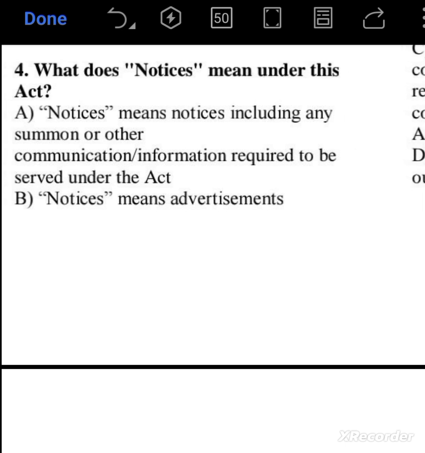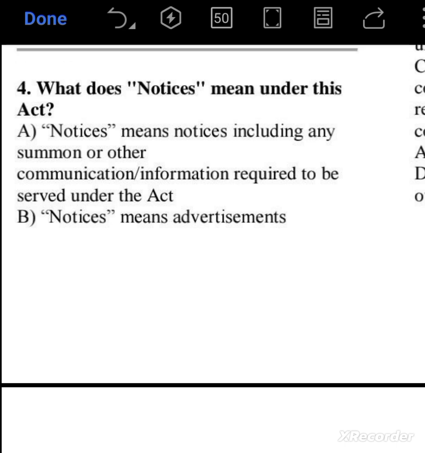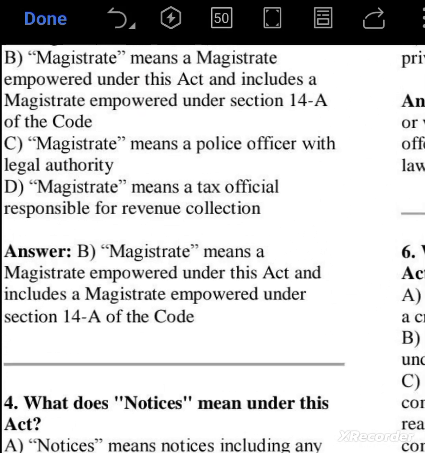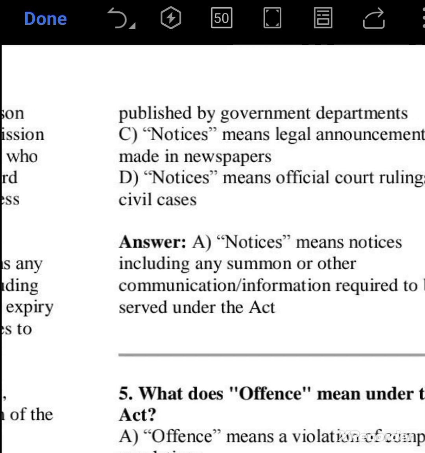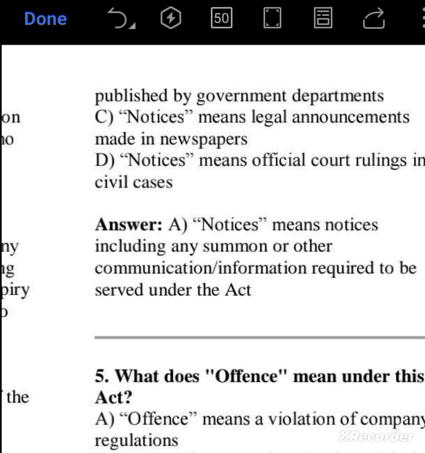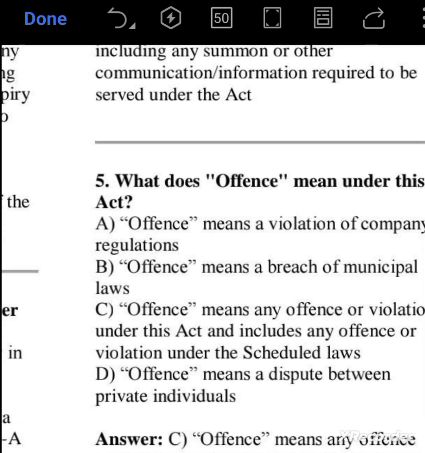Notices means notices including any summon or any other communication information required to be served under the act. Or notices means advertisement or published by the government departments. Notices means the legal announcement made in newspaper, or notices means the official court ruling. And so option A is correct here. Notices means including any summon or any communication information required to be served under this act.